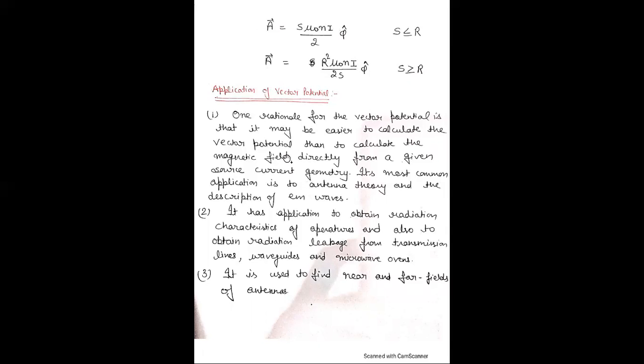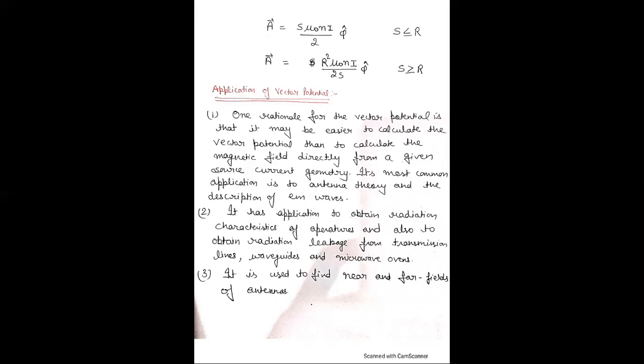Now, what is the application of vector potential? One rationale for the vector potential is that it may be easier to calculate the vector potential than to calculate the magnetic field directly from a given current source geometry. Therefore, it is easy to calculate the magnetic field with the help of vector potential from any current source.